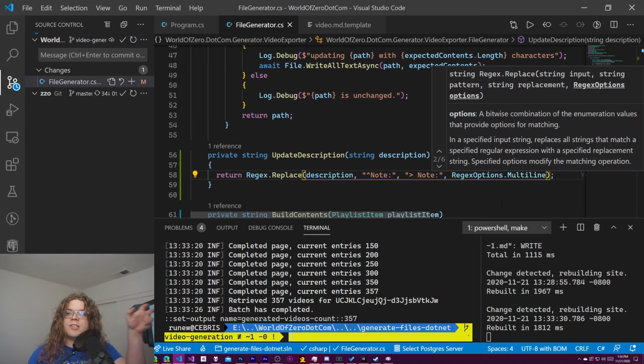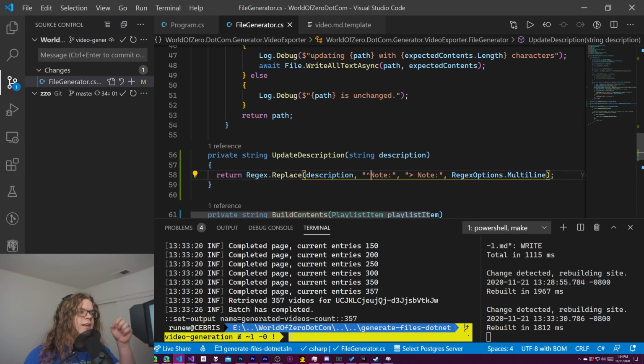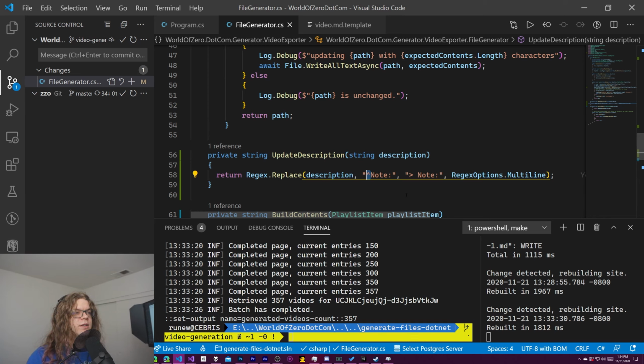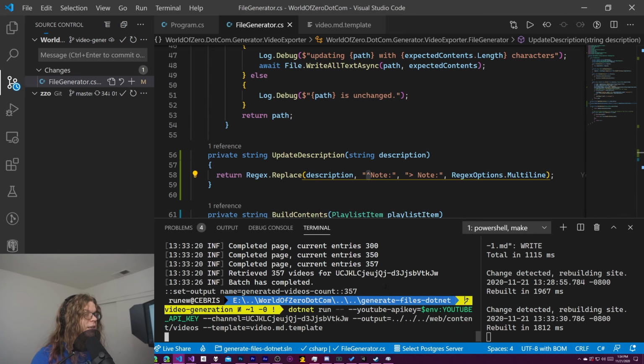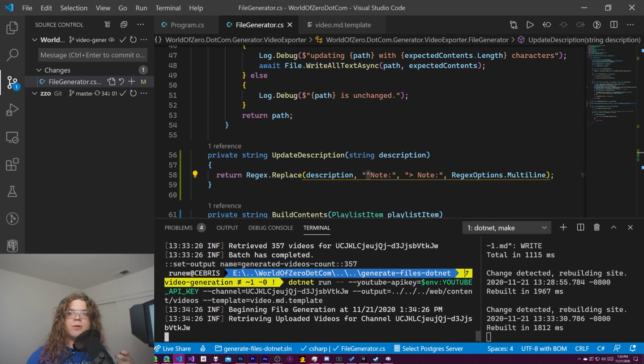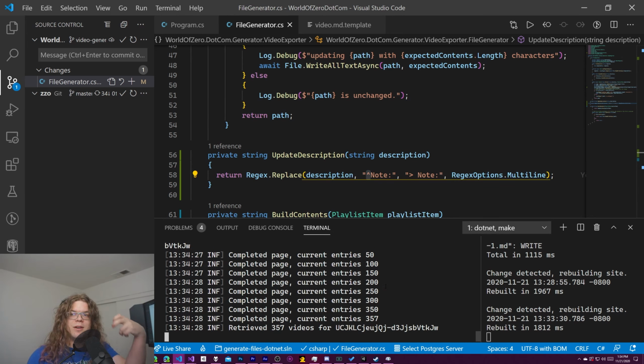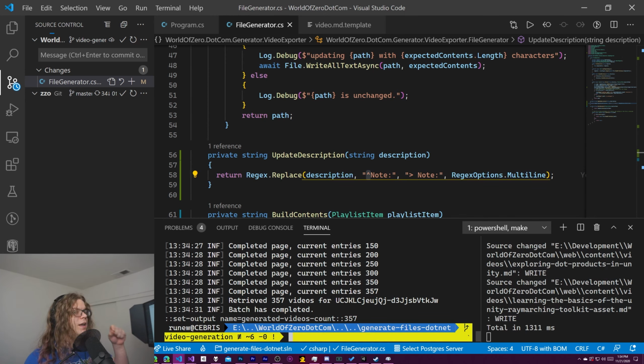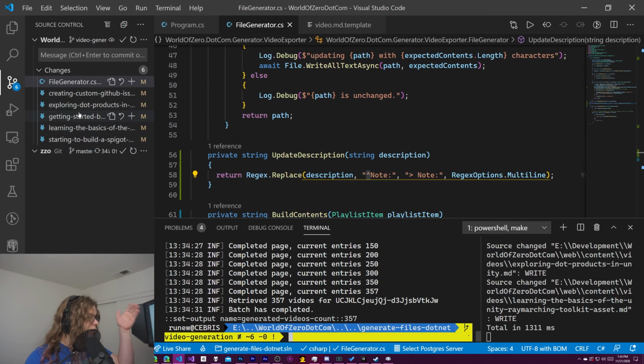So multiline means each line is going to be parsed individually. This means that now, instead of matching the start of the string, it is going to match the start of every new line. And so by doing this, we should now see some changes. All that previous run meant is that none of the descriptions in my videos started with note as the very first thing. But now, hopefully, there we go.